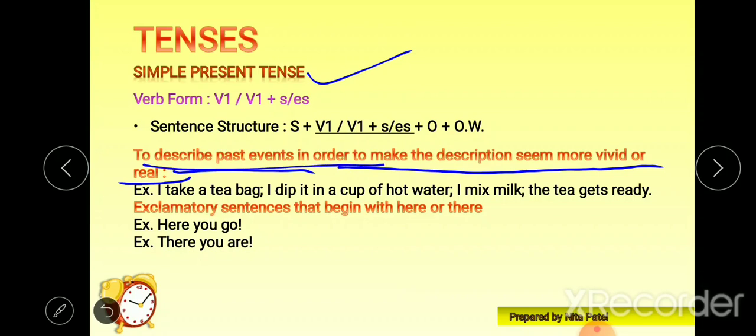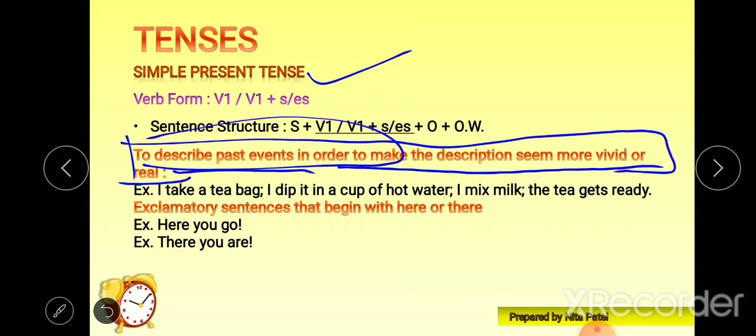Wherever you find any kind of narration, or you are talking about any kind of event, to give it more vividness or make it a bit realistic, you can use simple present tense.